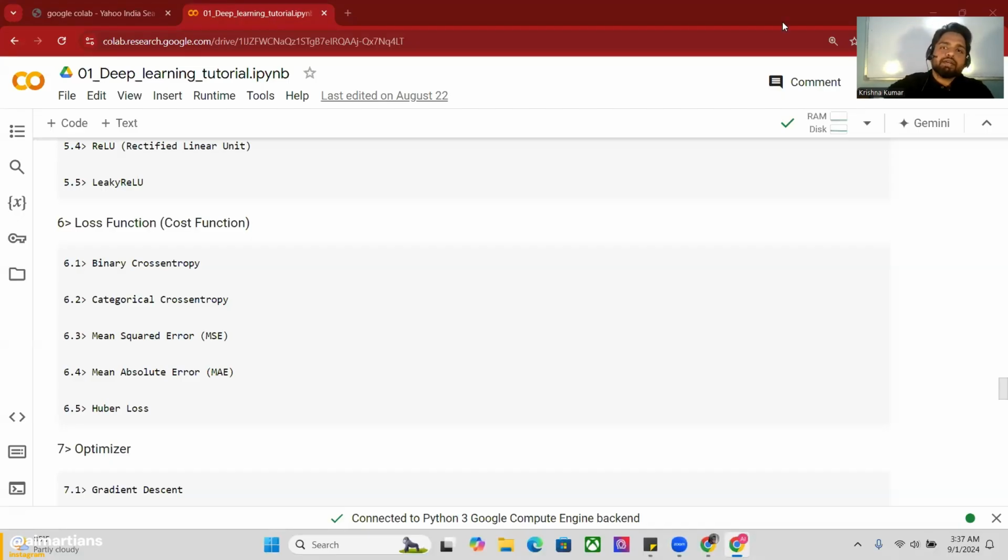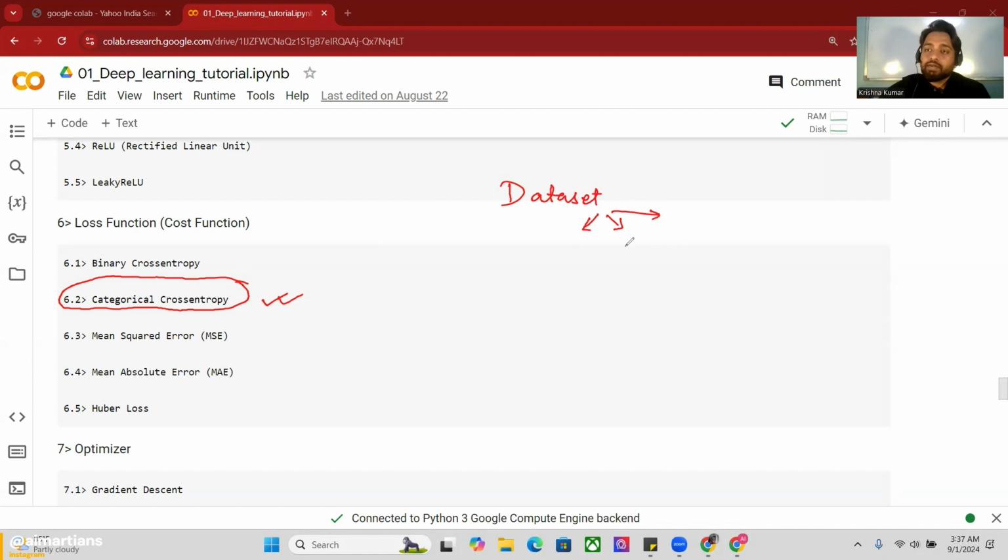So here we are, guys, on the sheet. Let me show you. This is the categorical cross entropy about which I'm going to talk in this video. I just want to show you the explanation of how it works. So let's say I have a data set which has three types of classes. Let's say I have 150 samples of the iris dataset.